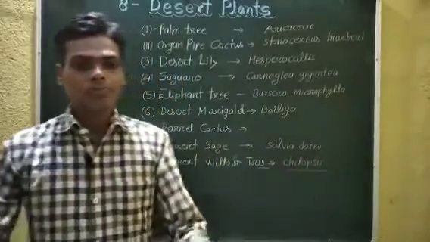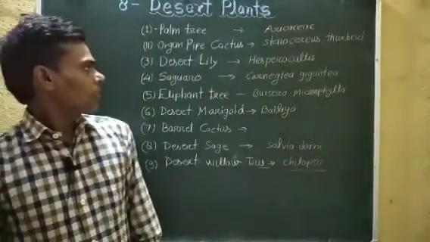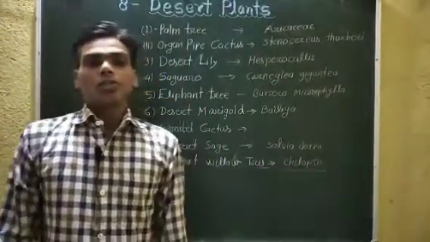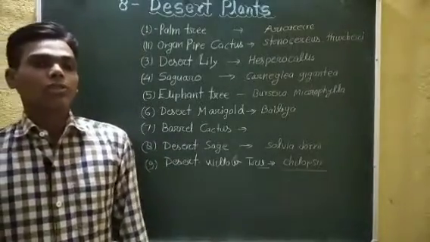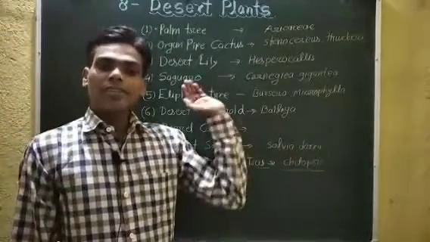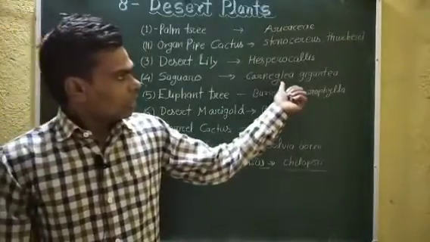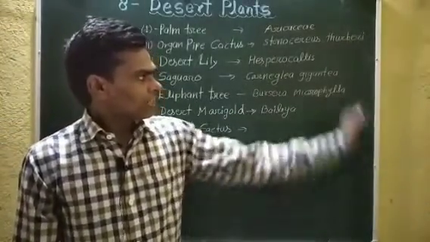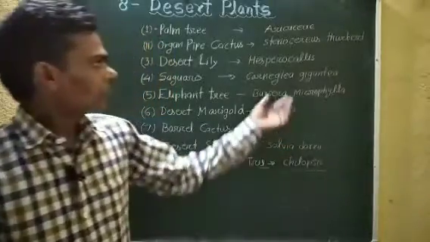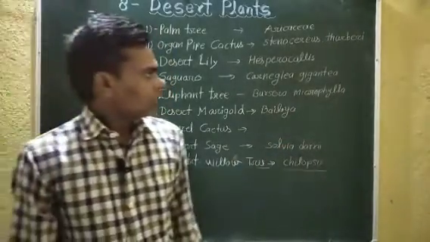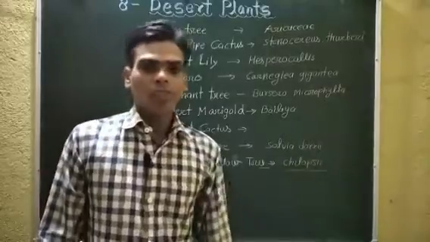Okay, students. Now fourth is saguaro. Its scientific name is Carnegiea gigantea.